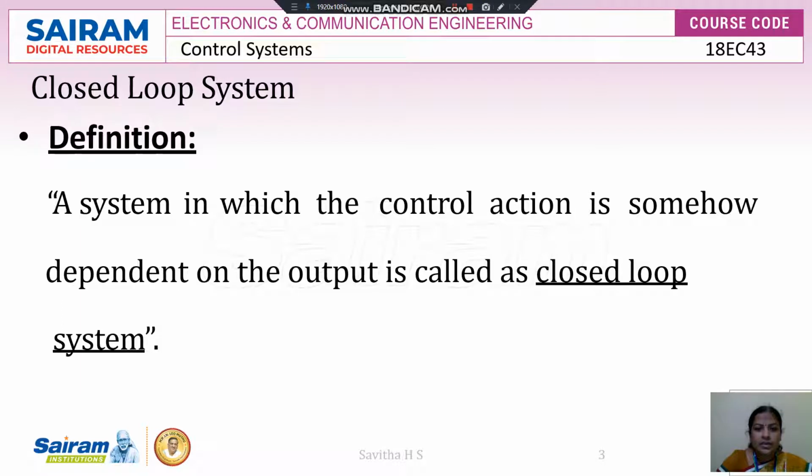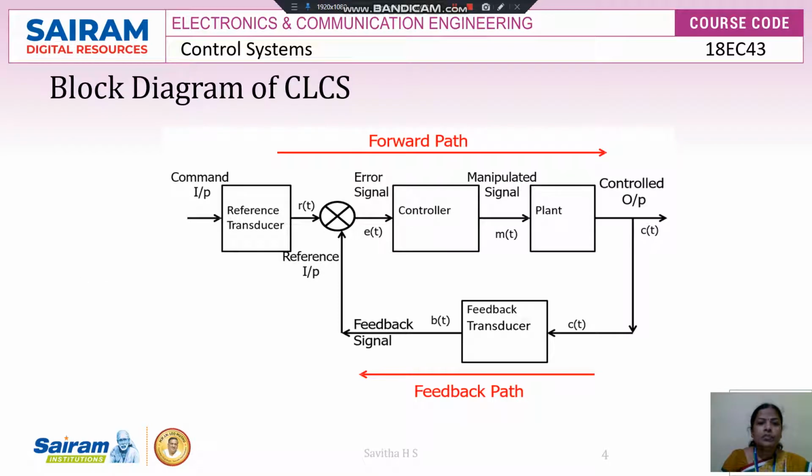A system in which the control action is somehow dependent on the output is called a closed loop system. That means we are using a feedback for control system. So we'll see the block diagram of control system. The block diagram consists of a command input, which is given to the reference transducer, and the output of this is the reference input, that is R of T. Then it is given to the controller and the plant, and we are getting the control output, that is C of T. If you are not getting the desired output, the output is fed back again to the input to correct any error in the output.